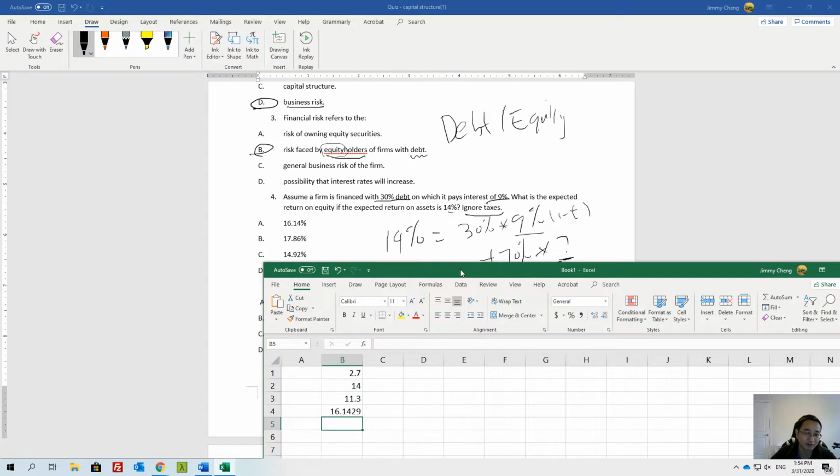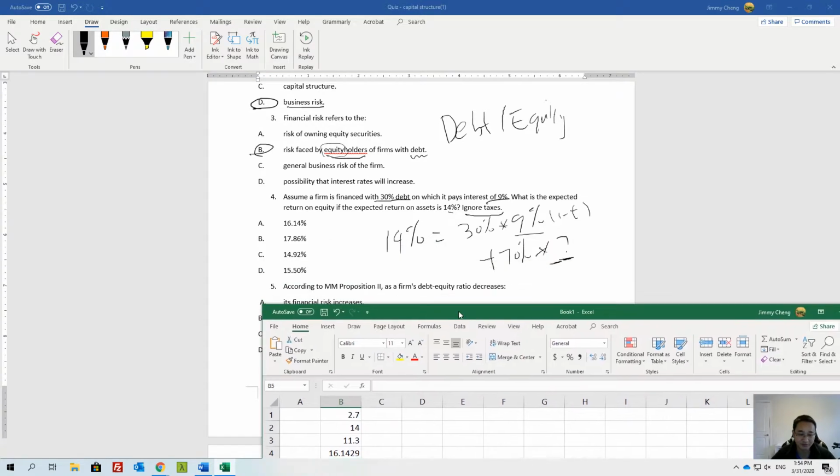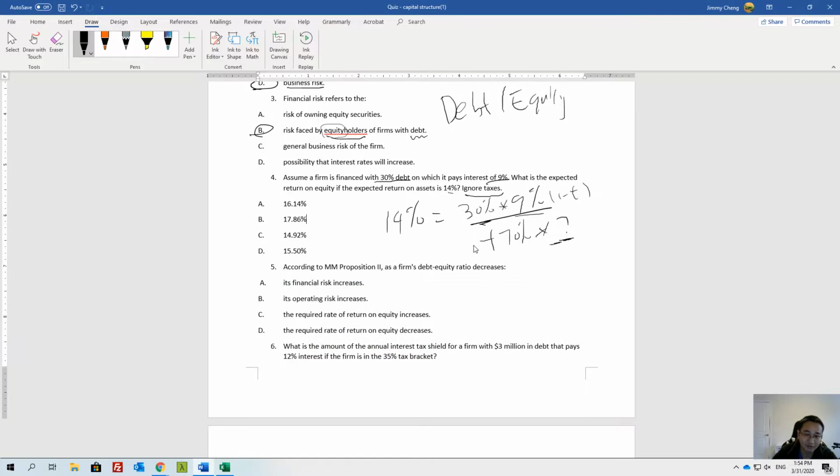We should have 16.14%. So this part is 2.7%, and 14% minus 2.7% equals 70% times x, and x is 16.14%, right?